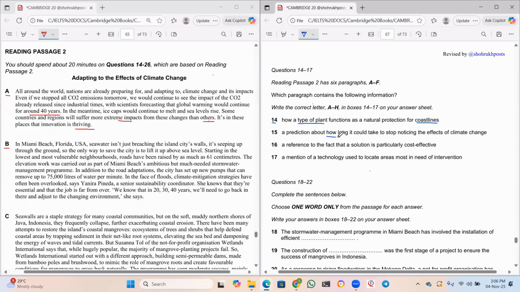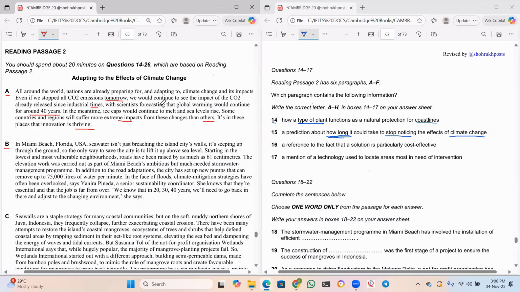A prediction about how long it could take to stop noticing the effects of climate change. I think here we have a prediction. Prediction means how long it takes, which means some time period, right? Maybe years or months like this. Now read this, guys. Even if we stopped all CO2 emissions tomorrow, we would continue to see the impact of the CO2 already released since the industrial times.